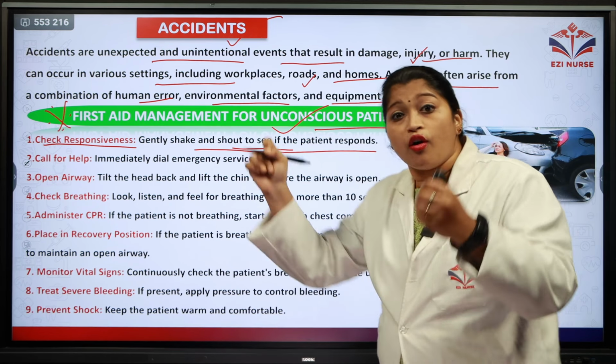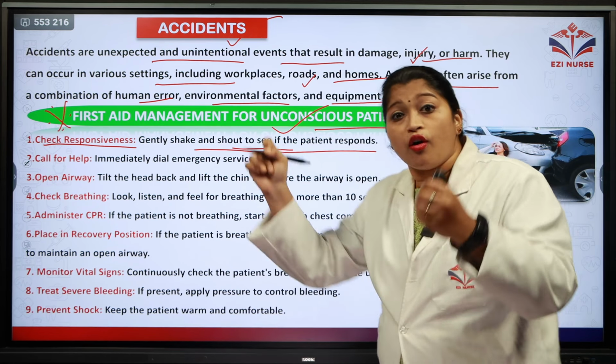The next step is to place the patient in the recovery position. If the patient is breathing, place them in the recovery position in order to maintain an open airway. It should ease their breathing. The next step is to monitor the vital signs. Continuously check the vital signs of that patient, breathing and pulse, until the emergency help that we called for arrives.